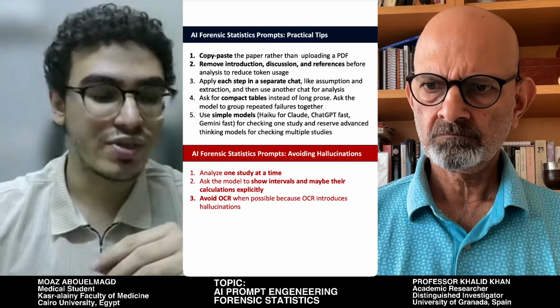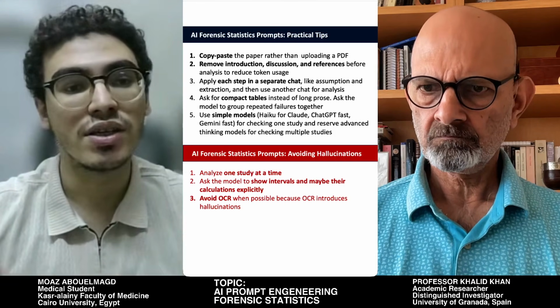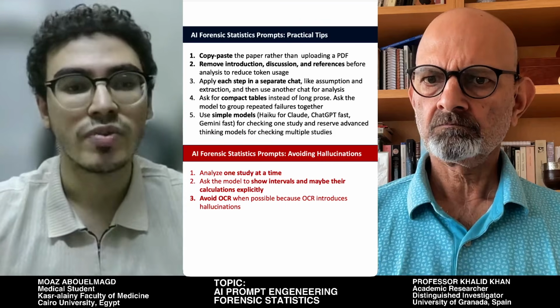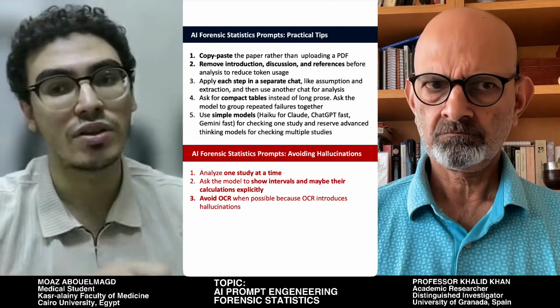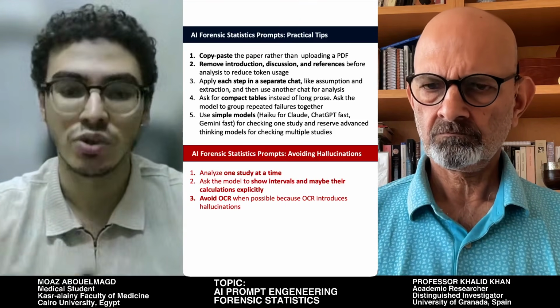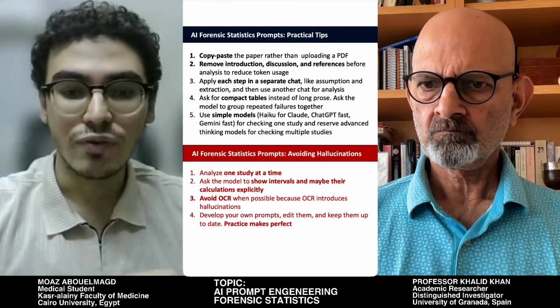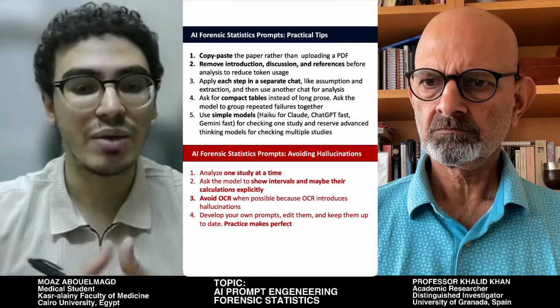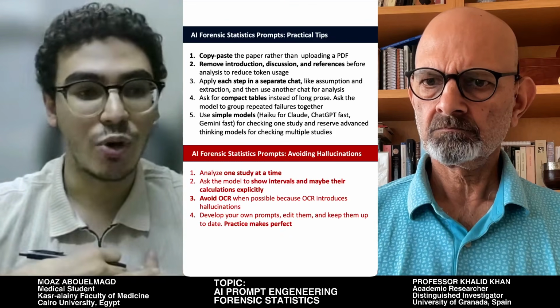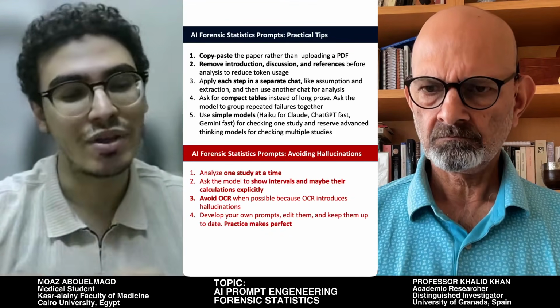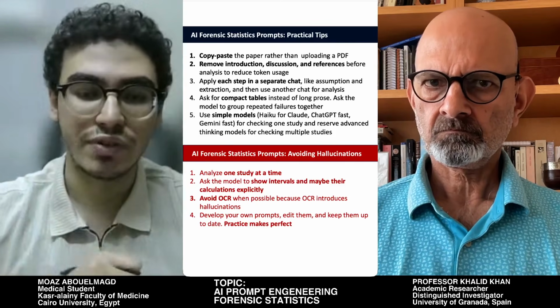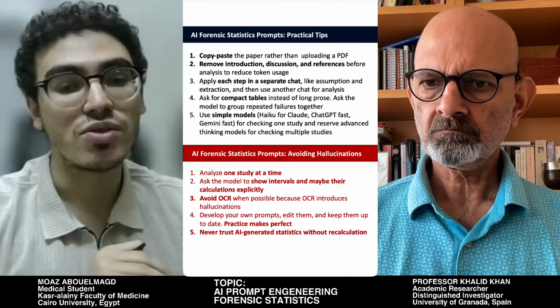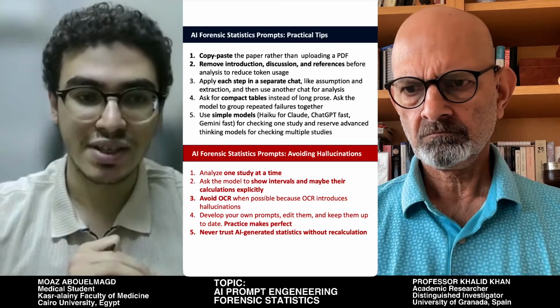And the third step is to avoid OCR, or avoid using statistical tools on pictures. Try to get the text out of the pictures first and then use the AI tools. And a fourth step would be to develop your own prompts, to edit them and keep them on your computer. I keep my own prompts, and I keep developing them each time I use them because practice makes perfect. And the fifth step is to never trust AI generated statistics.